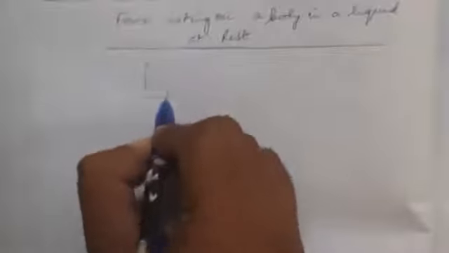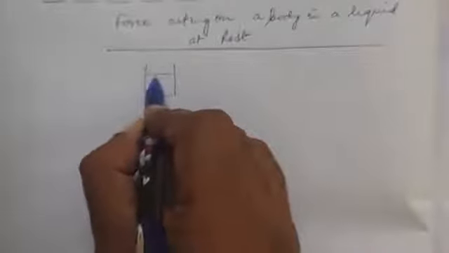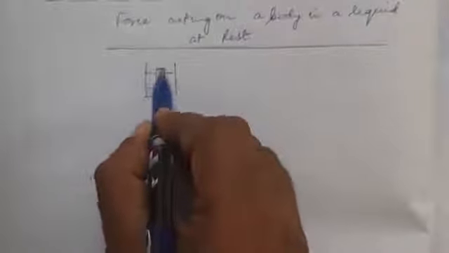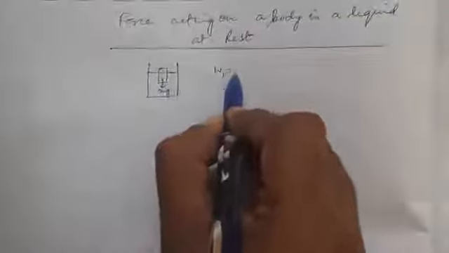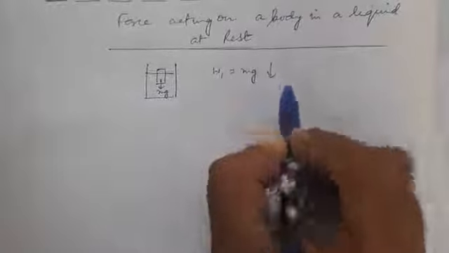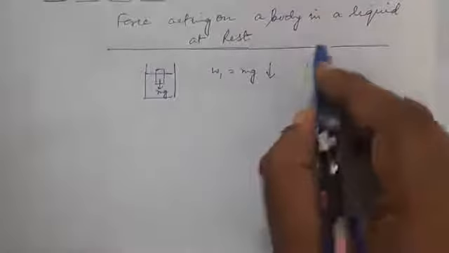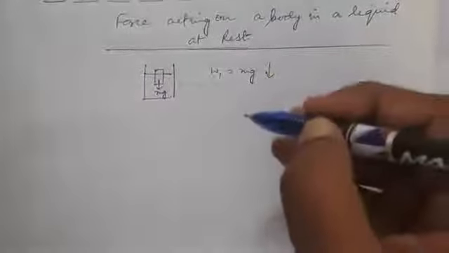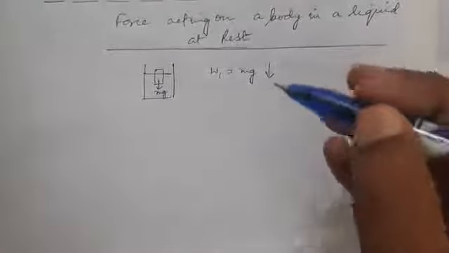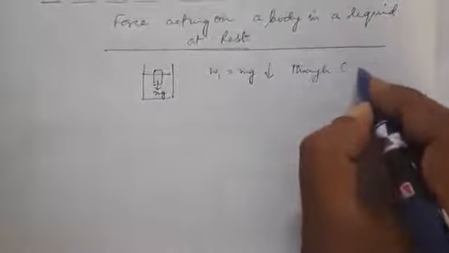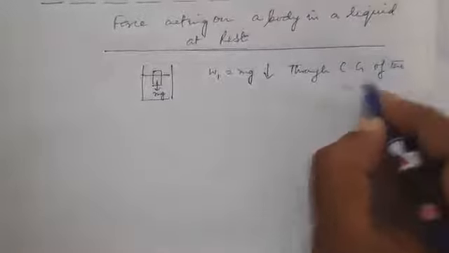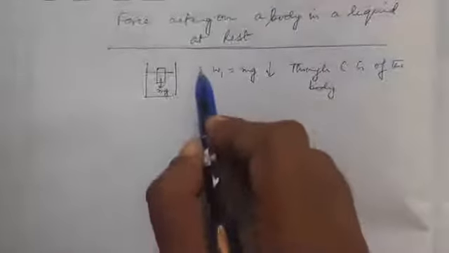body simultaneously. We already know that when a body is immersed inside a liquid, the weight of the body mg, or W1 equal to mg, acts downwards. Now it acts downwards through the center of gravity of the body. Second force, this one is force number 1.